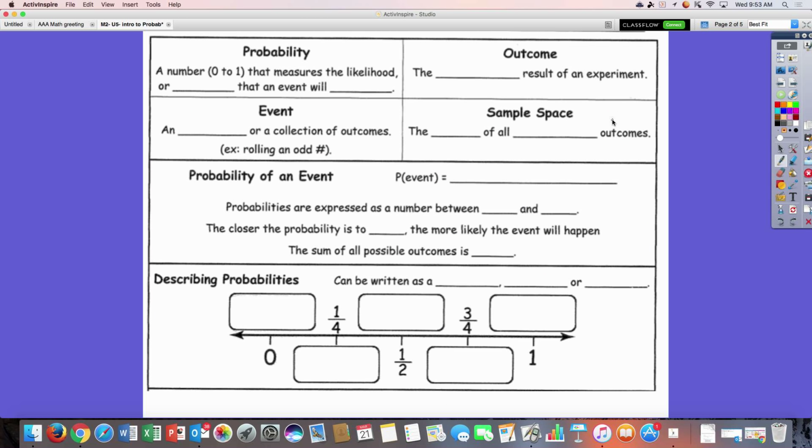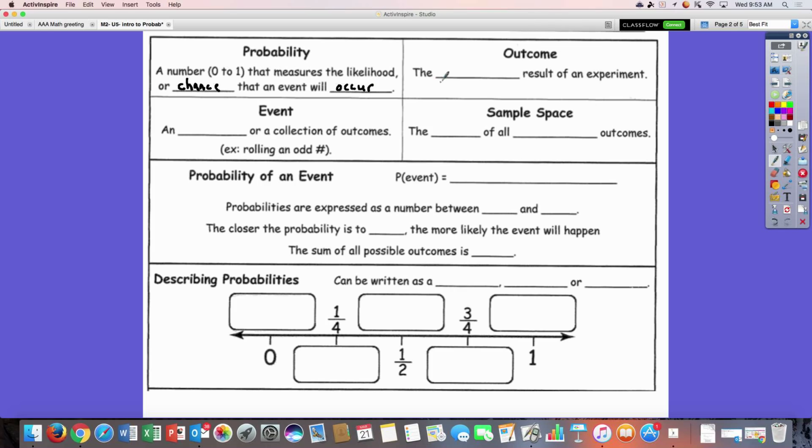On the front, probability. Probability is a number between 0 and 1 that measures the likelihood or the chance that an event will occur. This is where you're filling it in. So the chance that something will happen. When they say event will occur, that just means the chance that something will happen.